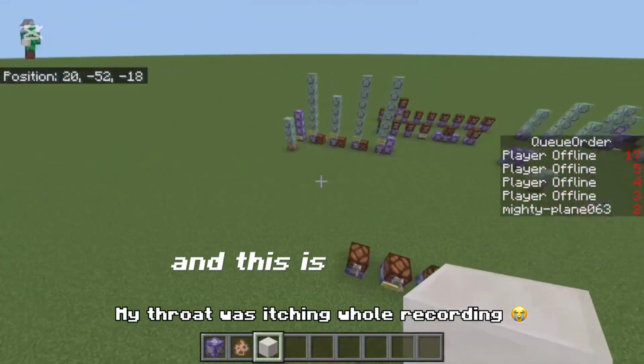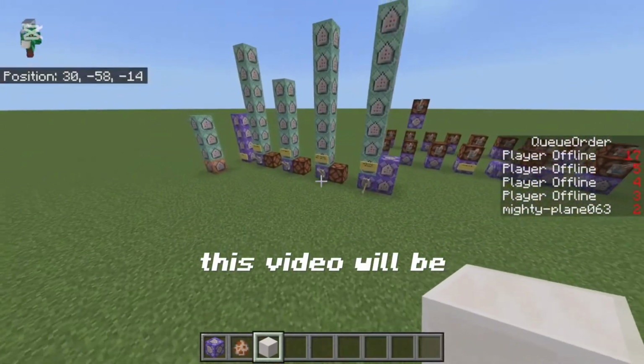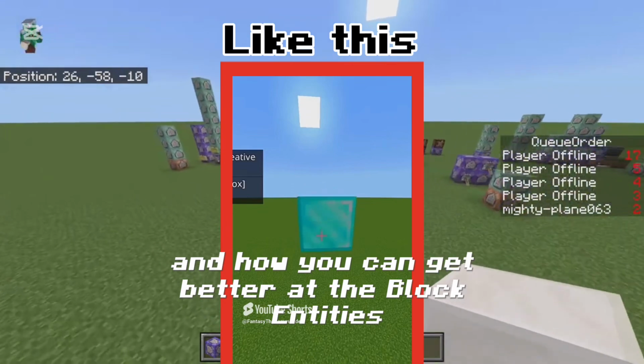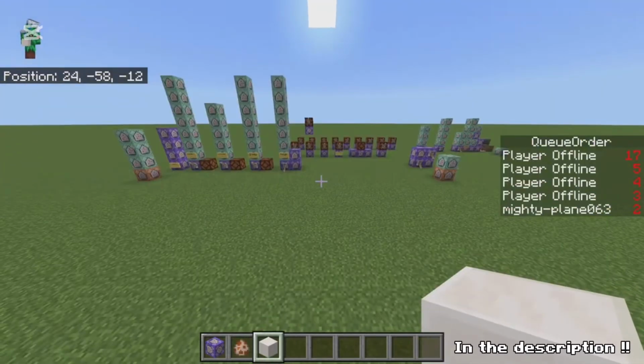Welcome back to another video, and this is officially part 2 of the block entities in Minecraft. This video will be containing more advanced stuff and how you can get better at the block entities. And of course, if you haven't seen the previous video, I recommend checking that one out, link in the description.